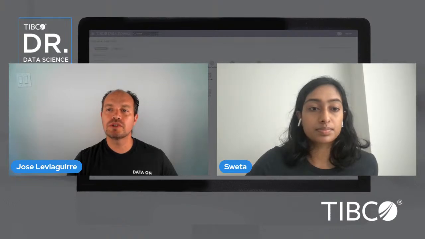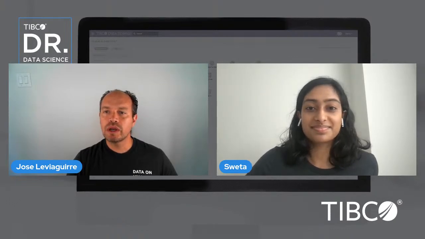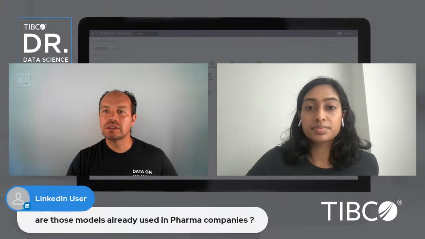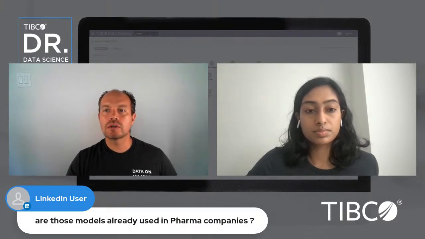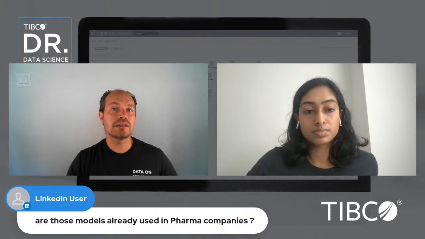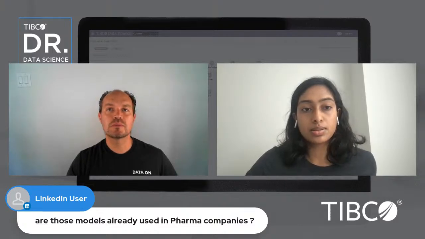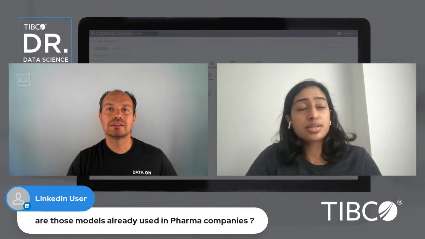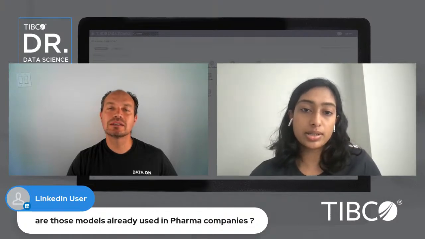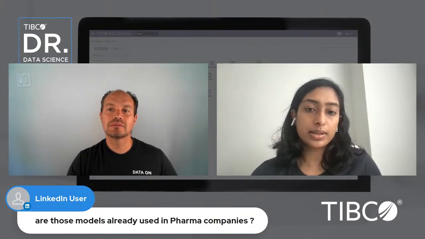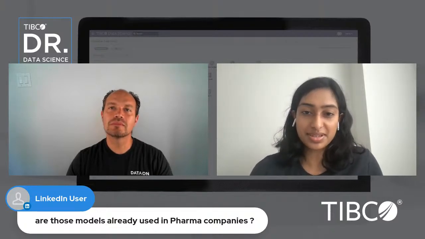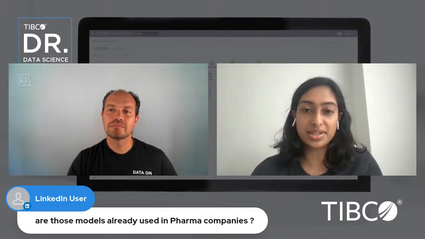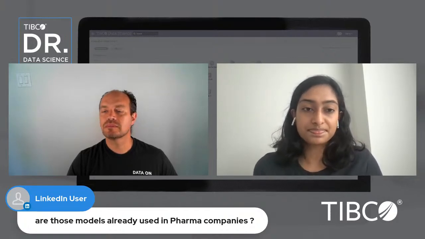Oh, we have one question right here before we go. Just in time, it says, are those models already used in pharma companies? Do you know? So, these models can be generic to any use case. I can't think of a pharma-related use case that we had recently, but of course, these can be applied to that strategy. So it can work across any industry, these models.